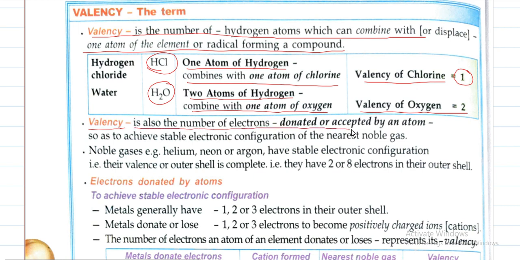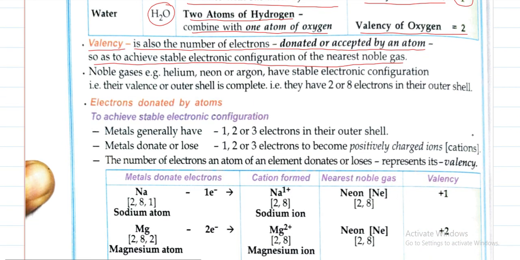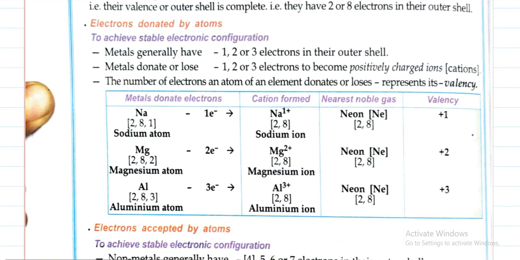Now there is a different definition of valency. Valency is also the number of electrons donated or accepted by an atom so as to achieve the stable electronic configuration of the nearest noble gas. That means the number of electrons donated or accepted is called valency. Okay. Now let us see what are metals. Metals are those atoms having 1, 2 or 3 electrons in their outermost shell, and they always lose or donate 1, 2 or 3 electrons to become positively charged ions called cations.